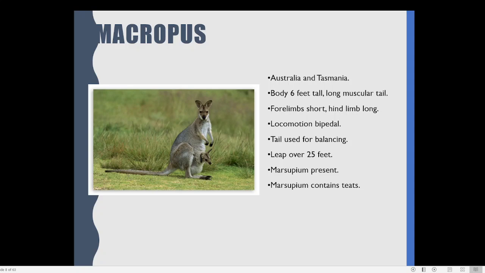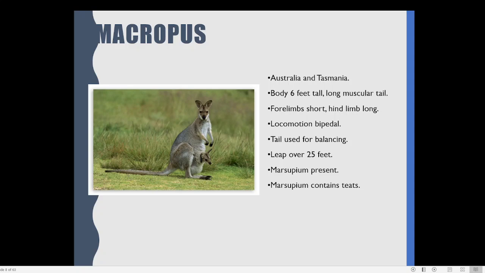From that side to this side it will be, I think, 25 feet. So it can jump from this point to that point. So you can see how fast this animal can run. It's mostly running by jumping on the ground. So it's a fast-moving animal. That is why I told you I think it can move at a speed of 50 or 60 kilometers per hour.